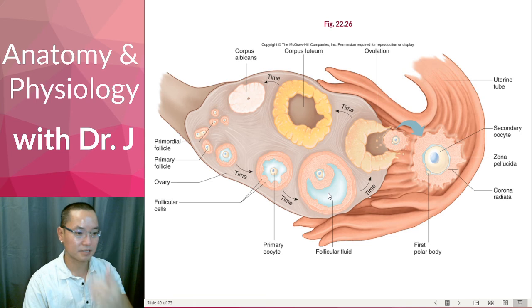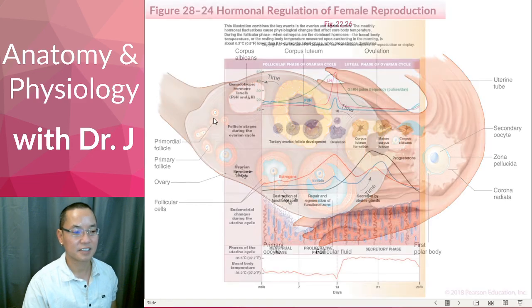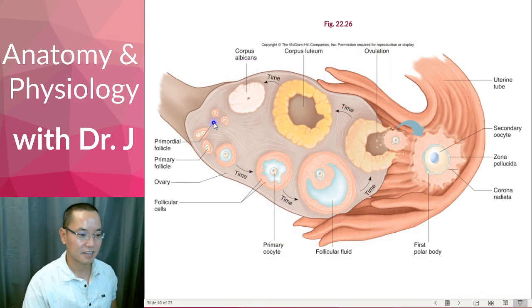And this is a better picture from another textbook, and I think it shows the time lapse better. What you can see is that you start here with the primordial follicles, and then it grows bigger and bigger, and then you have ovulation. Then you have the formation of the corpus luteum, and then that scar tissue we call the corpus albicans.